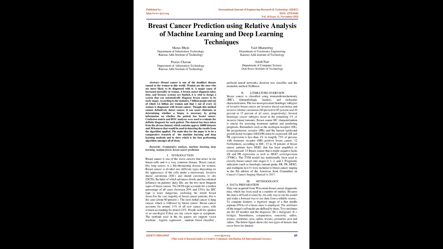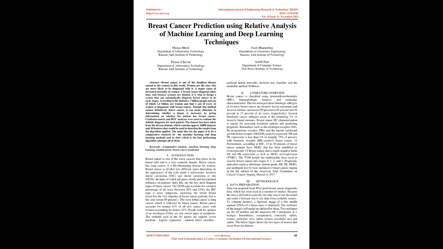Introduction: Breast cancer is one of the worst cancers that arises in the breast cells and is a very common disease. Breast cancer, like lung cancer, is a life-threatening disease for women. Breast cancer is divided into different types depending on the appearance of the cells under a microscope. Invasive ductal carcinoma, IDC, and ductal carcinoma in situ, DCIS, the latter of which advances slowly and has minimal influence on patients' daily life, are the two most frequent types of breast cancer. The DCIS type accounts for a modest percentage of all cases, between 20% and 53%. The IDC type is more dangerous, enclosing the whole breast tissue. For the vast majority of breast cancer patients, this is the case, about 80%.